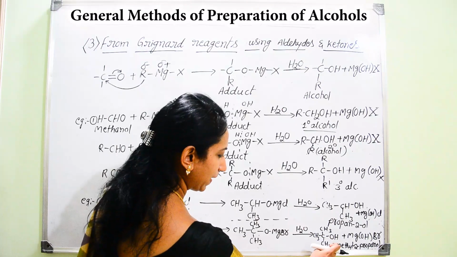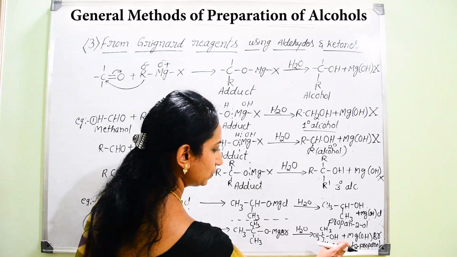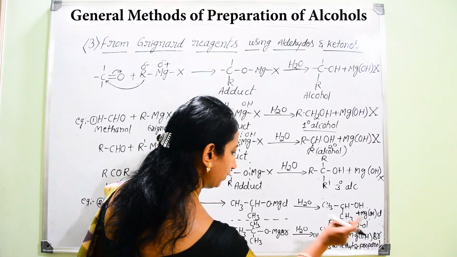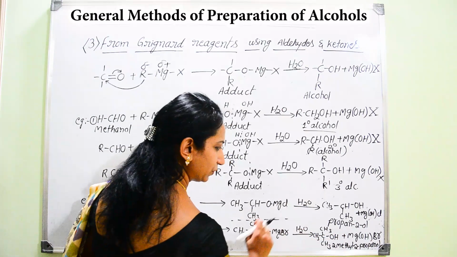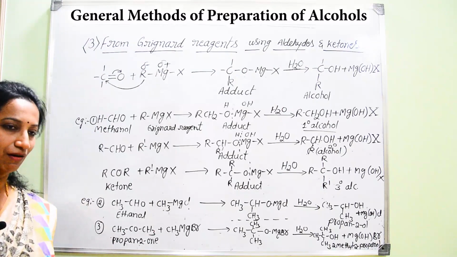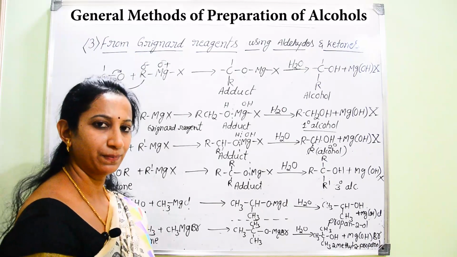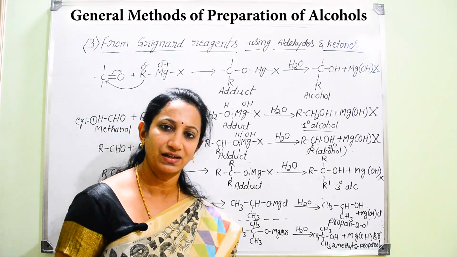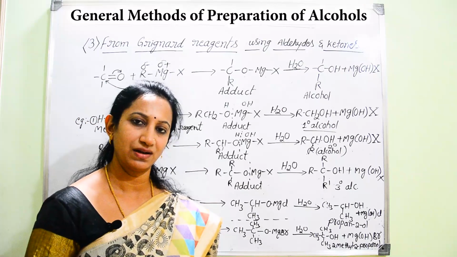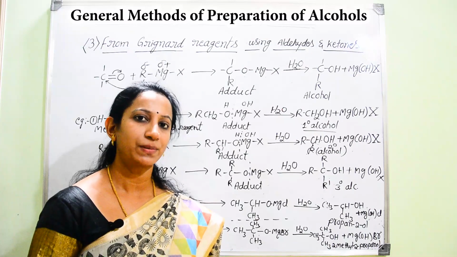So what is the IUPAC name here? It is 2-methyl-2-propanol, and there will be separation of magnesium hydroxybromide, Mg(OH)Br. This is how you prepare alcohols, that is, either primary alcohols, secondary alcohols or tertiary alcohols, by these three methods of preparation.